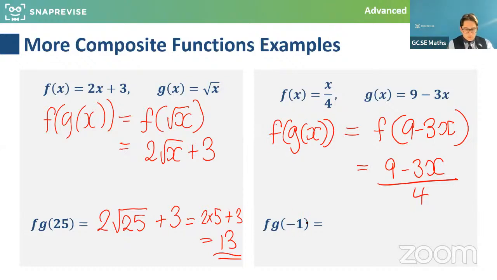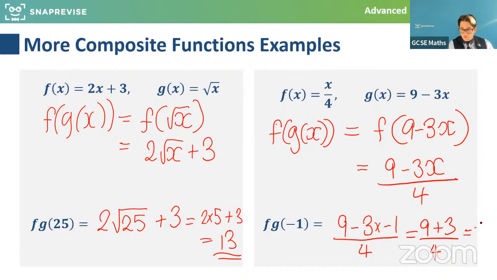So then if I now sub minus 1 in as x, let's be really careful here. 9 minus 3 times minus 1, all over 4. And then what we do is we solve that. So be really careful with minus 3 times minus 1. And we're going to get excellent, 9. Oh, good, excellent. Some of you are ahead of me here. 9 plus 3 over 4, 12 over 4, which is 3. Very well done. Great. Excellent work, guys.